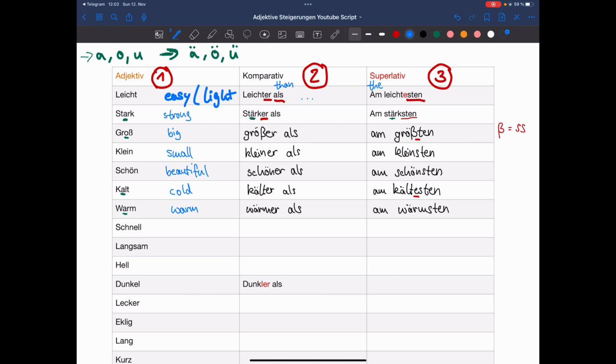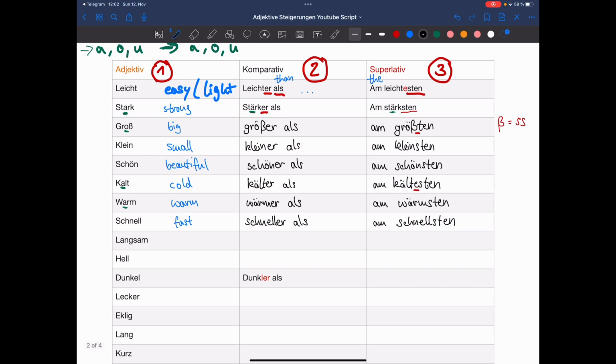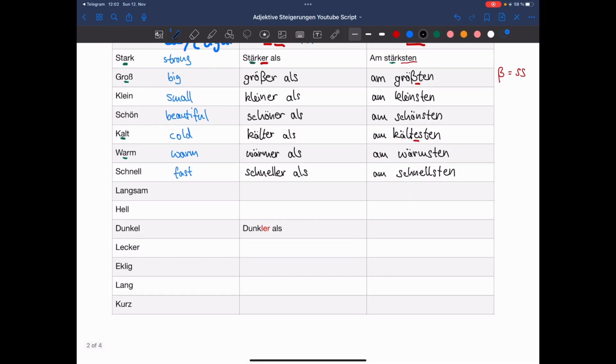Next adjective is schnell, which means fast. Then schneller als. And the superlative, am schnellsten. I'm going to scooch down a little bit, okay, like this so that you can see everything.